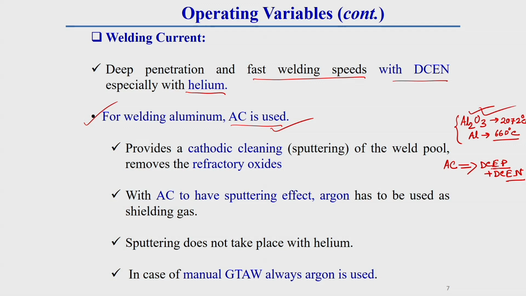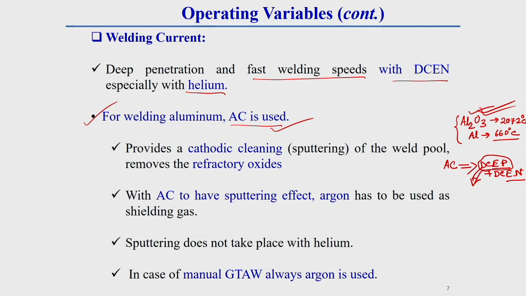The electrode positive polarity is very helpful to clean this alumina, this refractory aluminum oxide.